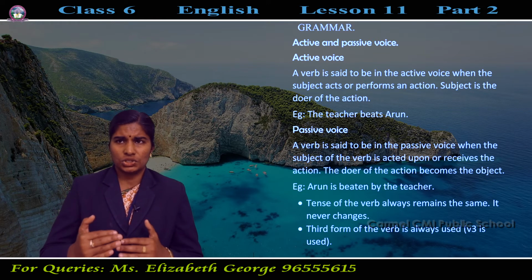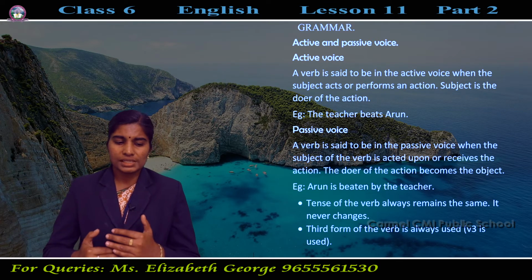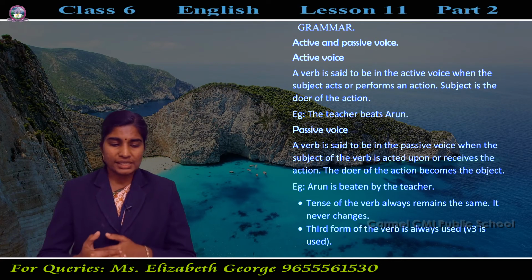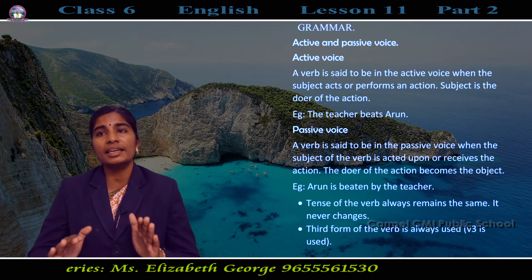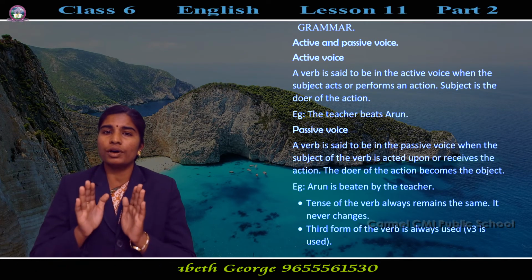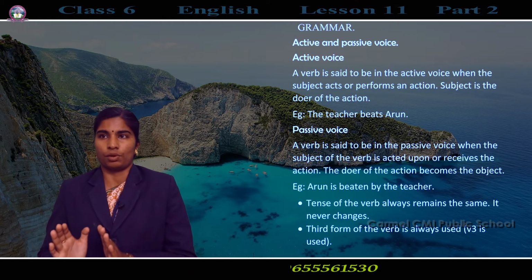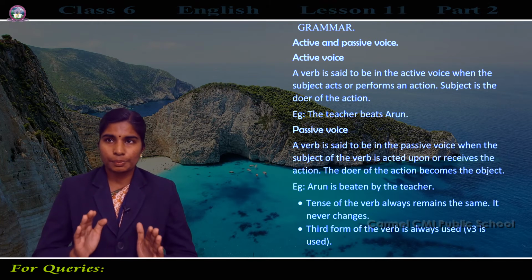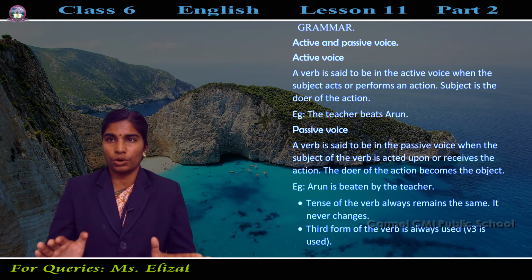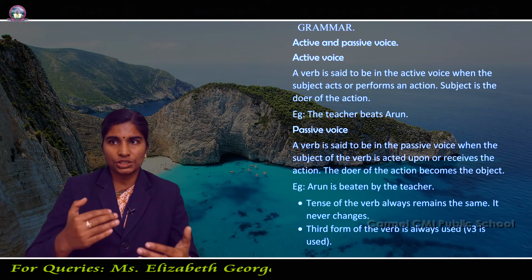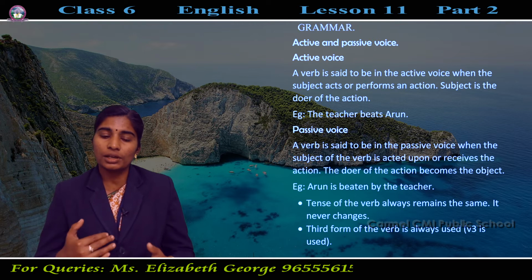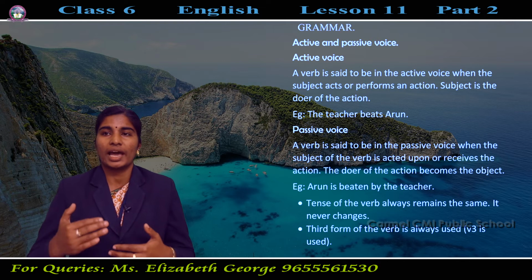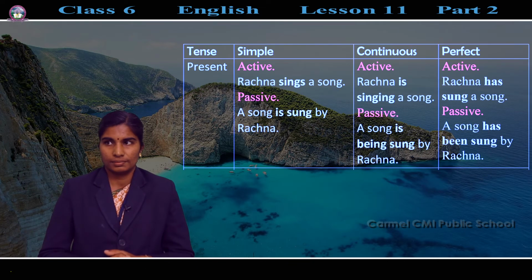Always when we are changing to passive voice, we are using the third form of the verb, that is the V3 form. And the tense remains as it is, that is, only the main verb is changed to V3 form. Otherwise the tense is always the same. Is it clear? First please learn the format of active voice and how to change from active voice to passive voice. Now we can look into a few examples using tenses of how to change active to passive voice.